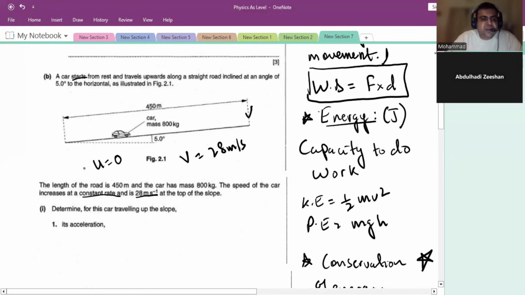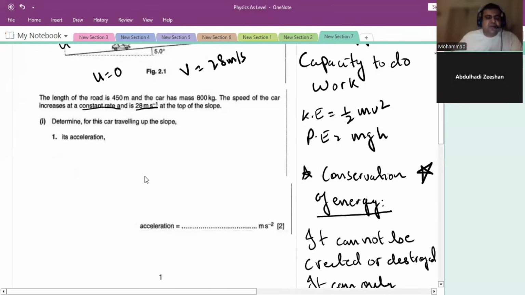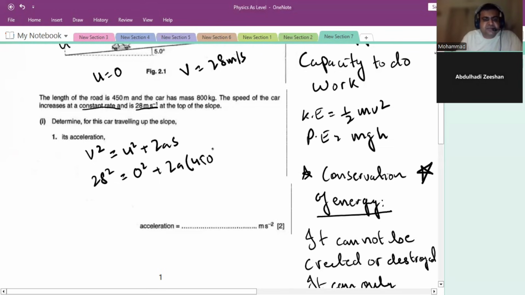Yes, right. Over here v, over here is u. You are aware of initial velocities and final velocities, right? Yes. Okay. I will cover that topic later on. It's just like a combination of two topics. So we will just find the v square equals u square plus 2as, right? It's always good to write the formula first and then solve. So we put the values: 28 square equals u is 0 plus 2a. And what is s? s is the distance the car travels, which is 450 meters, right? Yeah, 450 meters is given in the question.